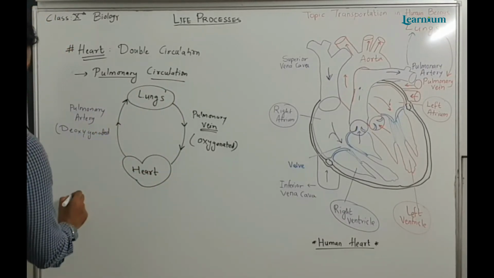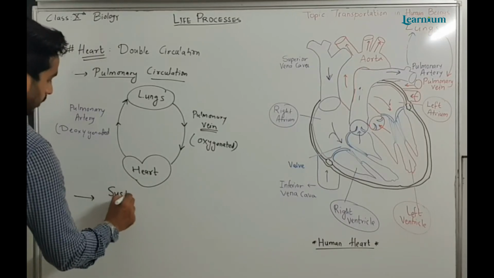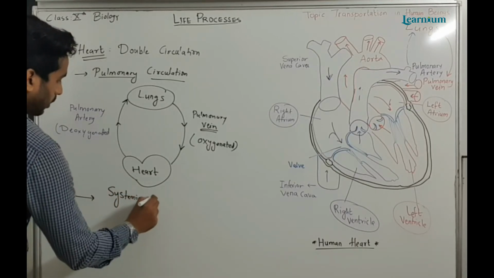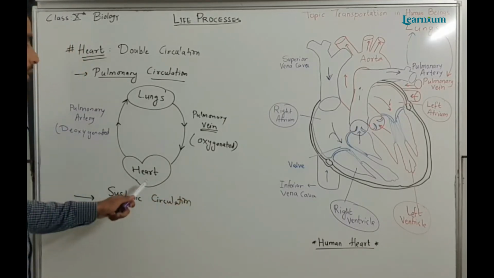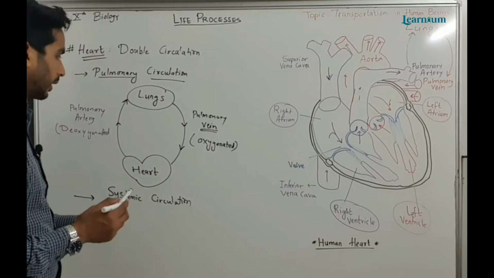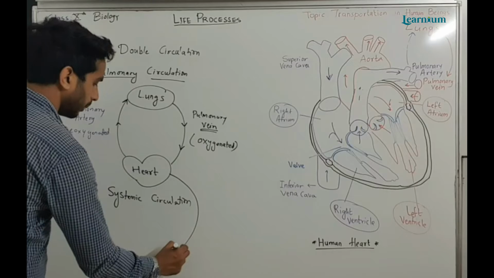Now we will see the second, that is systemic circulation. So this heart is sending blood to body parts.